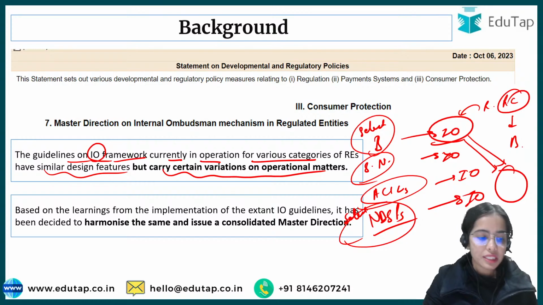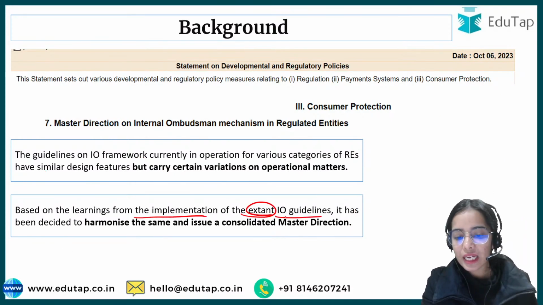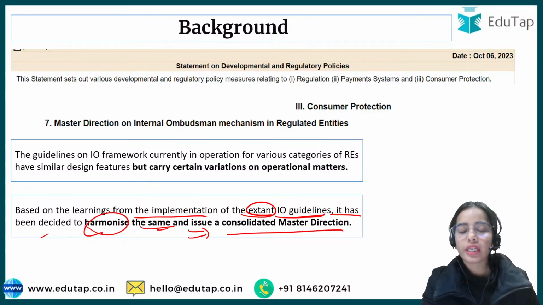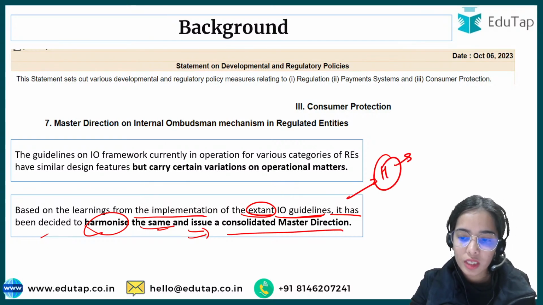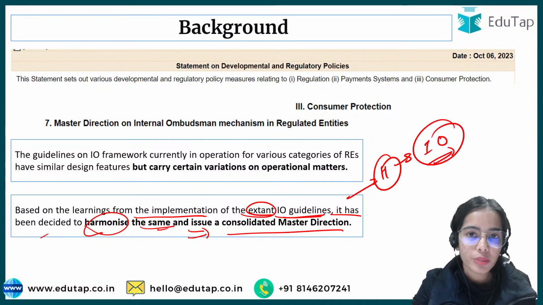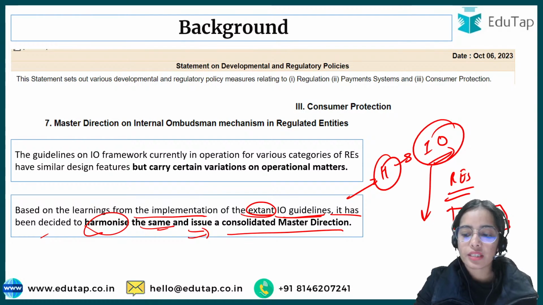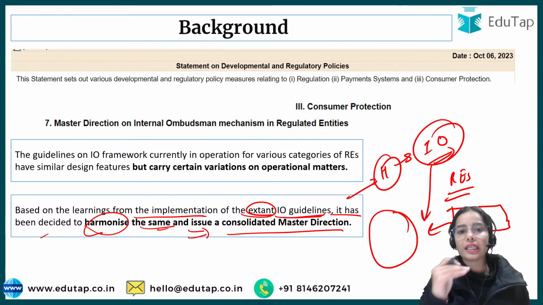Okay, so it has been said, based on the learnings from the implementation of the existing internal ombudsman guidelines, it has been decided to harmonize the same and issue a consolidated master direction. That means we have to harmonize the guidelines regarding the internal ombudsman so that all the regulated entities have the same basis of the internal ombudsman, and the internal ombudsman is working in a clear manner.